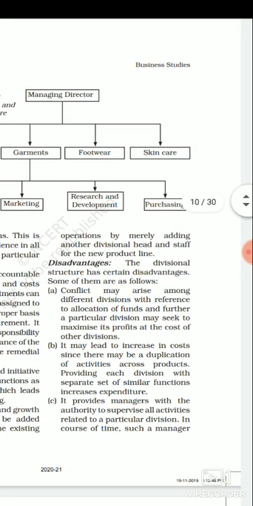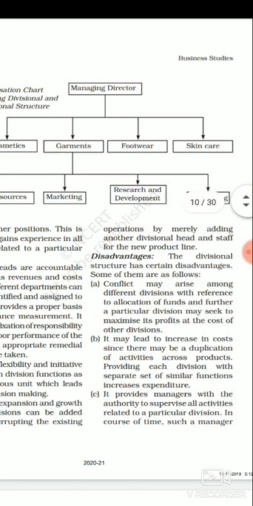Third is research and development, a very important department which is going to work on analysis of the requirements of the consumer, the changes which are occurring in the society or environment. And then fourth is purchasing, who is going to be responsible for purchasing the raw material and the other resources which are required for the purpose of production.